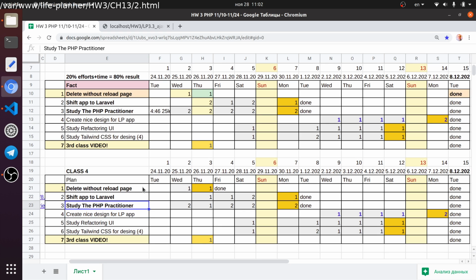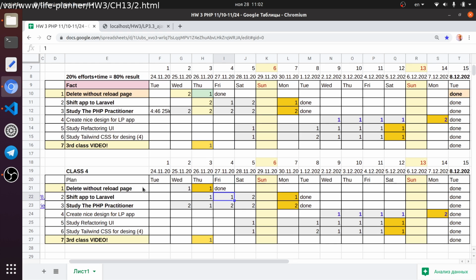Delete without reload page. This task was from the previous plan, the previous class. I planned to cover it in just 1 hour, and I started to make some hours also. So within 3 hours I covered that, and now it is actually done.